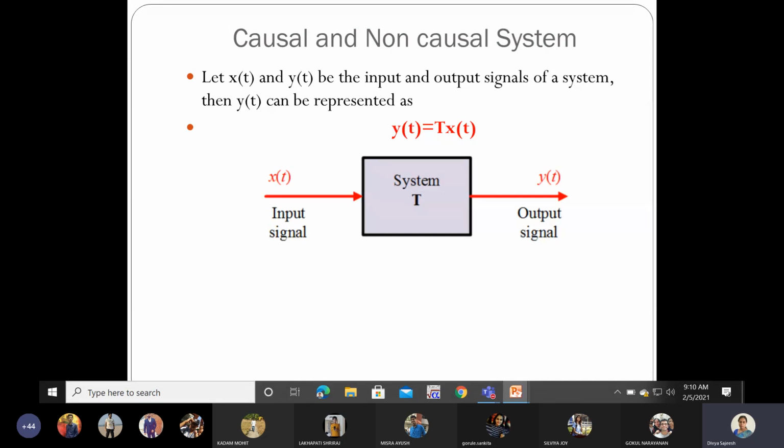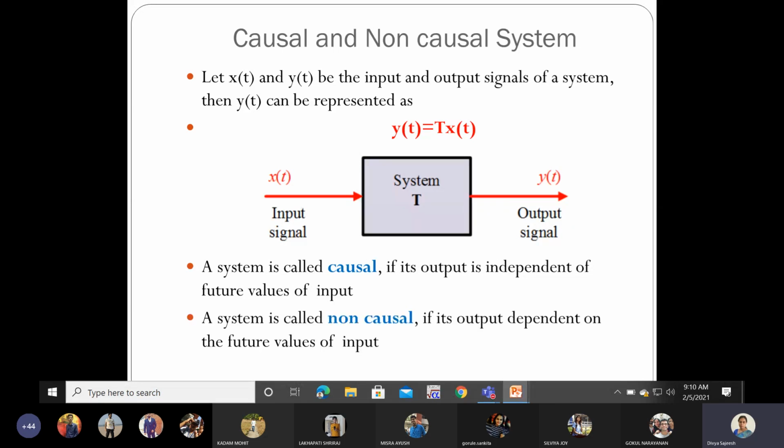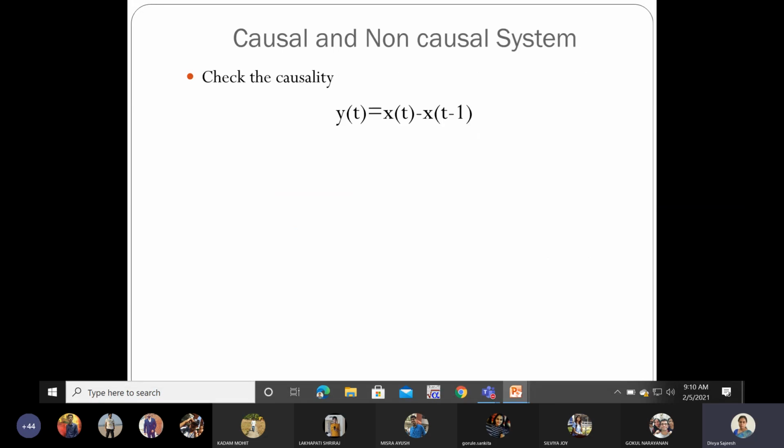If the output depends upon the future values of input, that will be the other category, the non-causal systems. An example we have seen is the equation y of t equal to x of t minus x of t minus 1. From the equation itself we can make out that y of t depends upon the current input x of t and x of t minus 1.